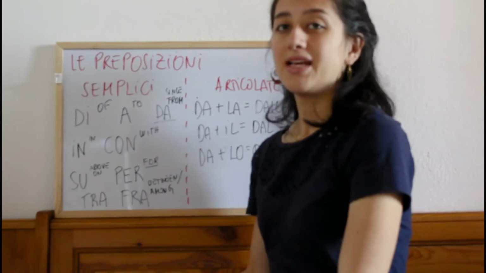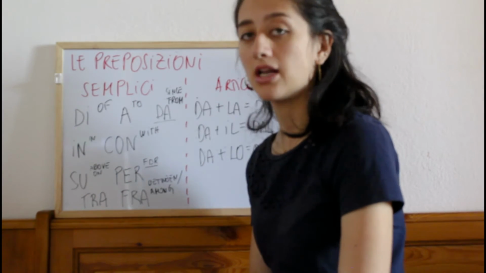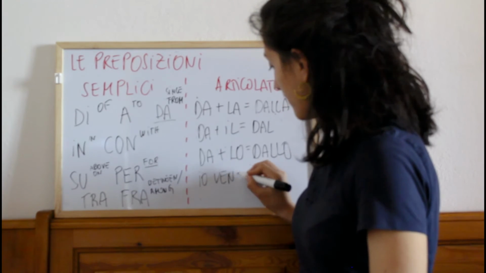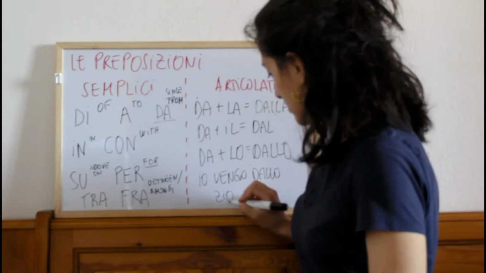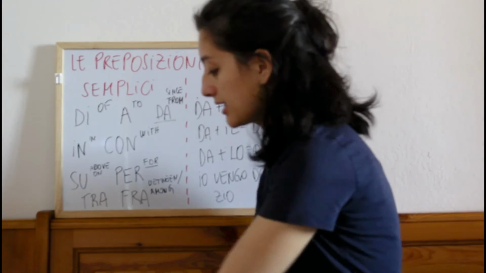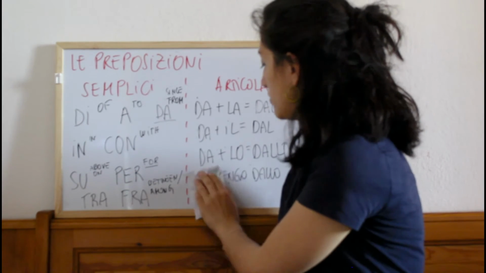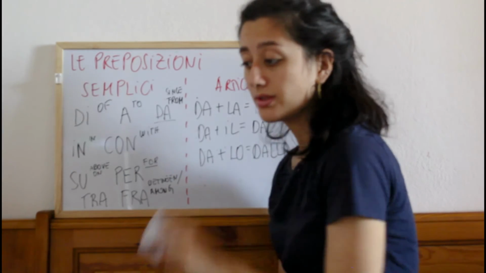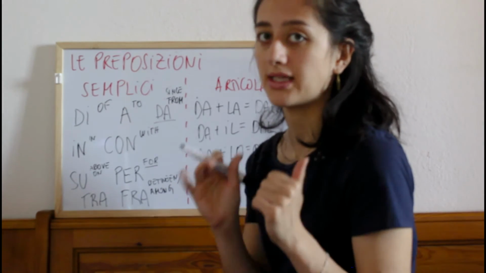Then, okay, da plus lo, dallo. For example, io vengo dallo zio. I come, io vengo dallo, from zio, from uncle. Meaning that I was with the uncle and I come from him. We use dallo in the same case where we use lo and gli. So just remember the 5 plus 1 exceptions.